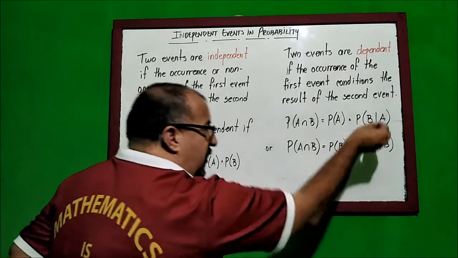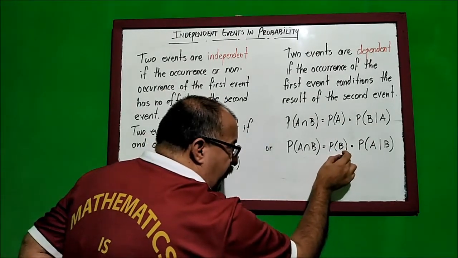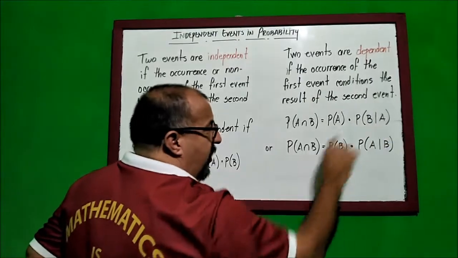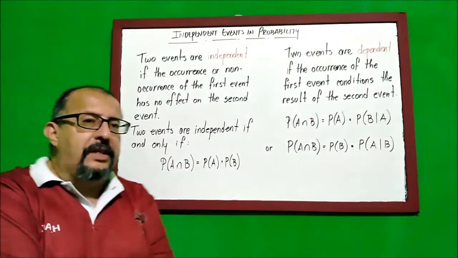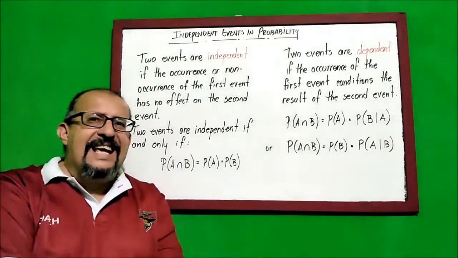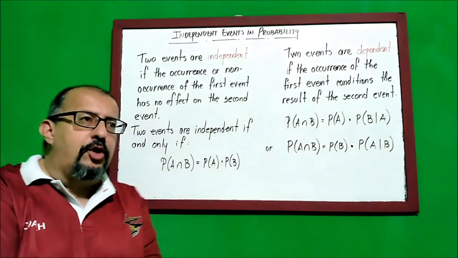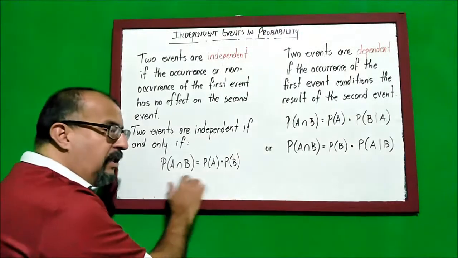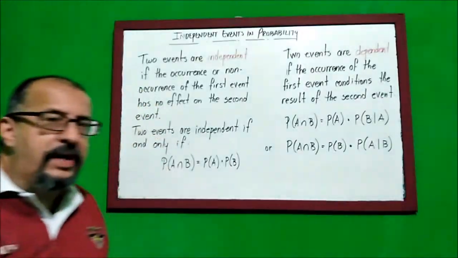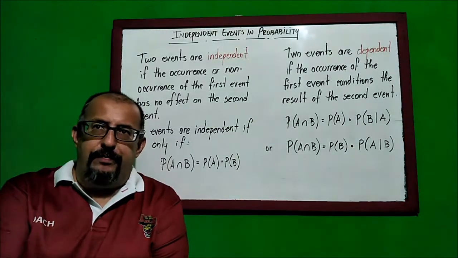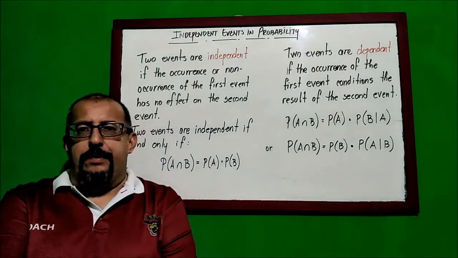That means that if the result of B affects A, then I have to consider how that answer is affecting the problem. We're going to see a set of examples in which we're going to be talking about pure independent events, or we can be talking about dependent events in the situation. So let's pay attention to the next examples.